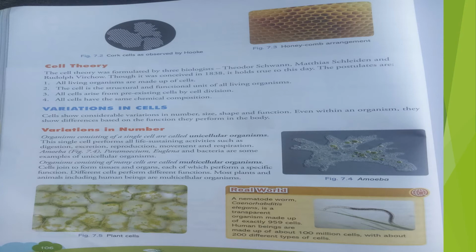Paramecium, euglena, and some bacteria are also unicellular organisms. Organisms consisting of many cells are called multicellular organisms. Cells join to form tissue, tissues join to form organs, and organs join to form organ systems. Then these together form an organism. Most plants and animals, including human beings, are multicellular organisms.